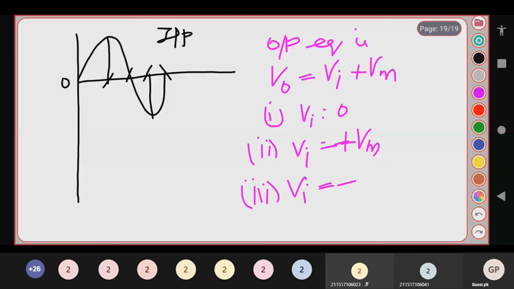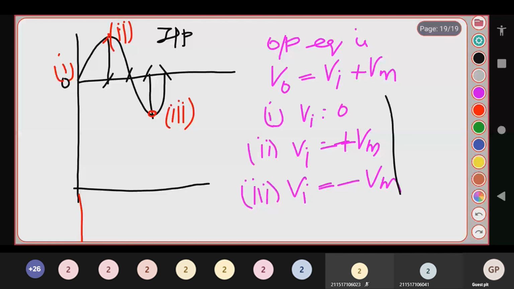This is your first case, here is your second case, and here is your third case. Now what will be your output? For the first case, when Vi is equal to 0, substituting in the equation, V naught is equal to Vm.